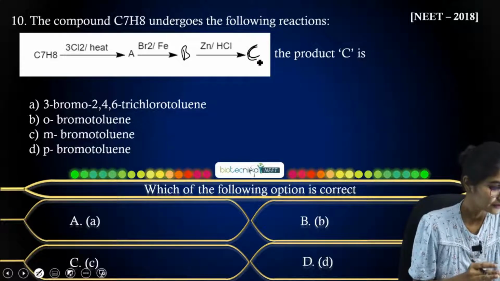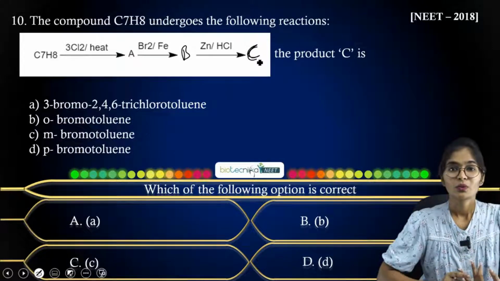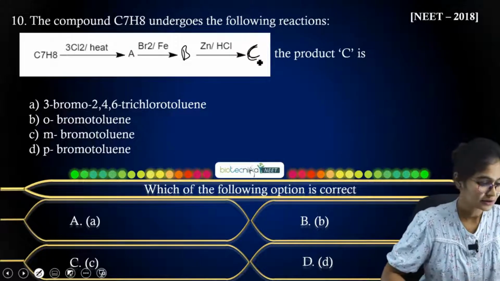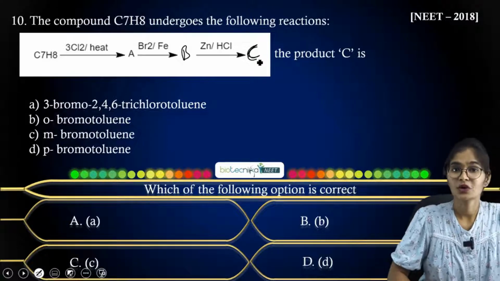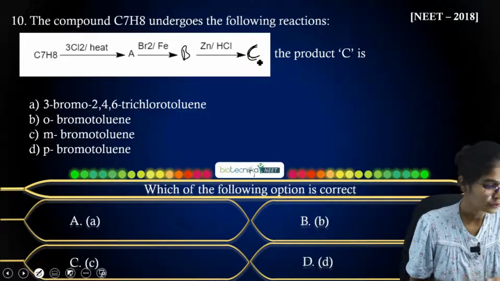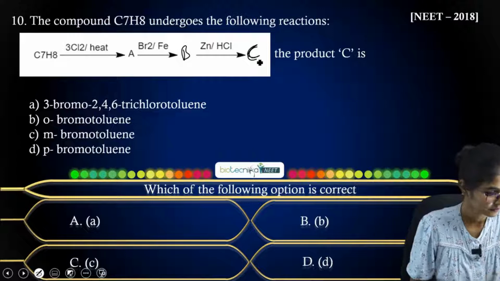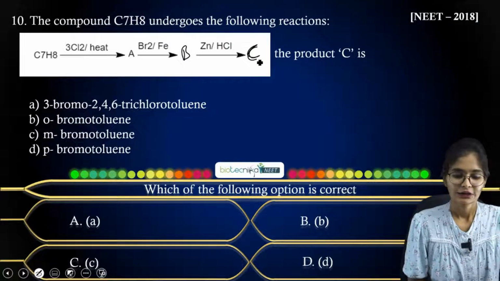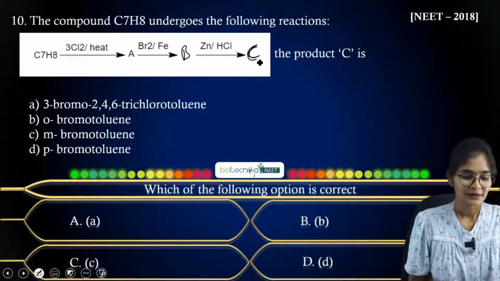So already I have given so many things regarding the reaction. Just let me know what answer you will get accordingly. C7H8 is toluene, already I have mentioned, and it is a direct question. So just let me know what answer you will get here. I will only answer the question, no need of complicating the question.